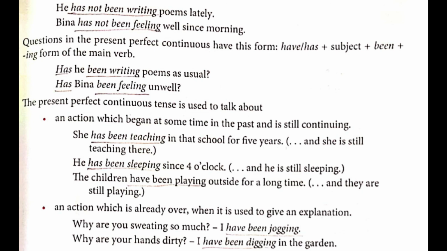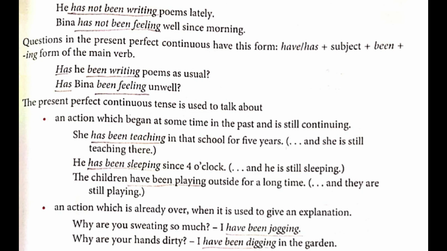Okay. Next one. The present perfect continuous tense is used to talk about what? Certain rules are there. We'll understand those rules. First rule. An action which began at some time in the past and is still going on. So the action which began and is still continuing, not yet over. She has been teaching in that school for 5 years.